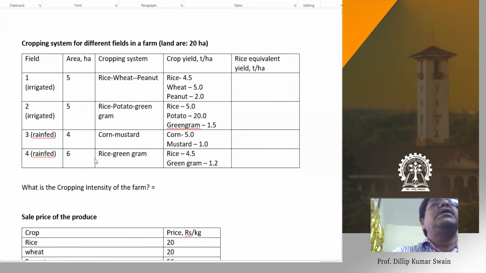So 50, that is 50 by 20, 50 by 20 into 100, is equal to 250%.